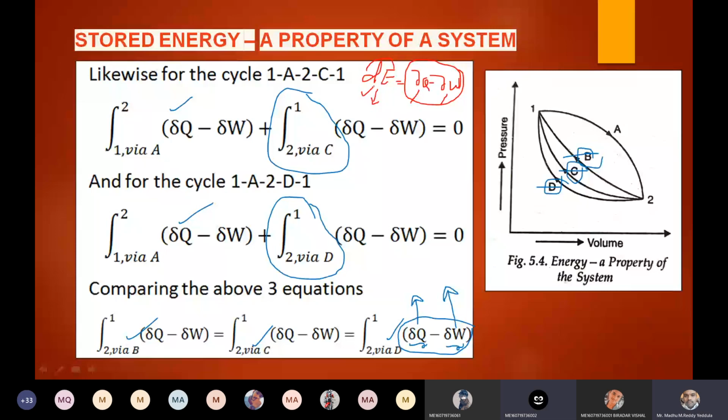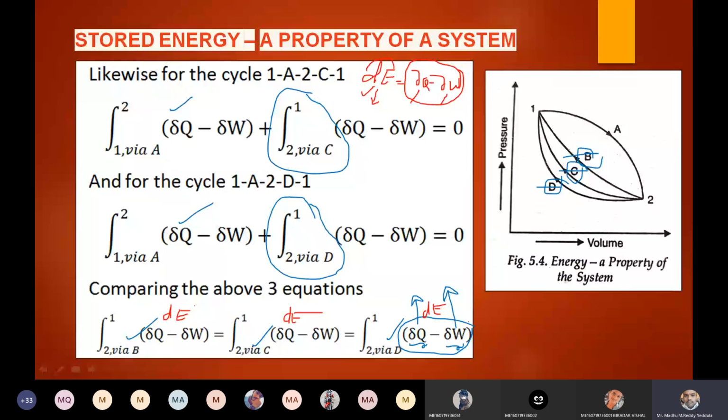Therefore, in all these three cases, I can put dE here. This is dE, this is dE, and this is also dE. So it is okay if I write integral dE 2 to 1 via B equal to integral dE 2 to 1 via C is equal to integral dE 2 to 1 via D.